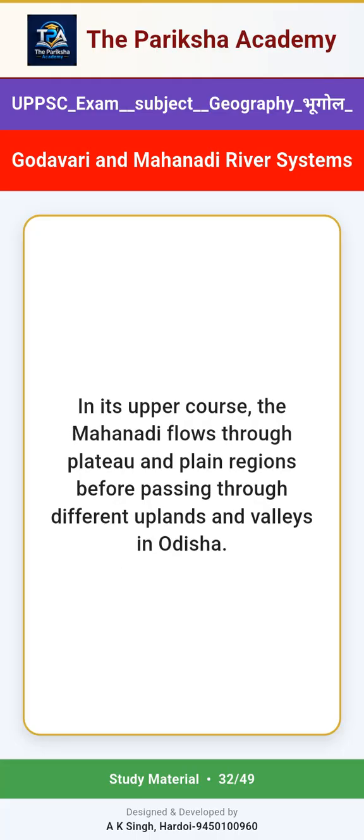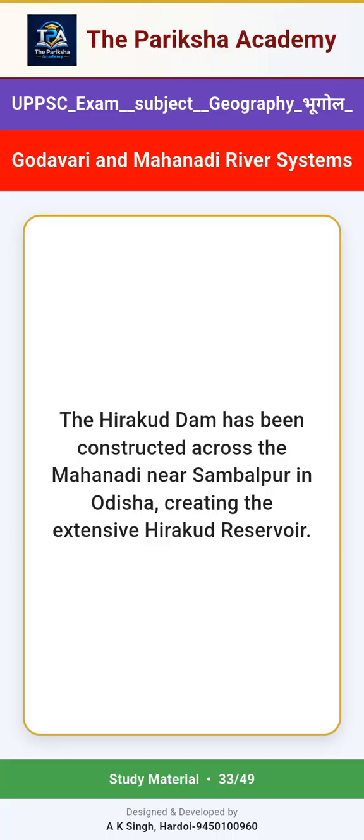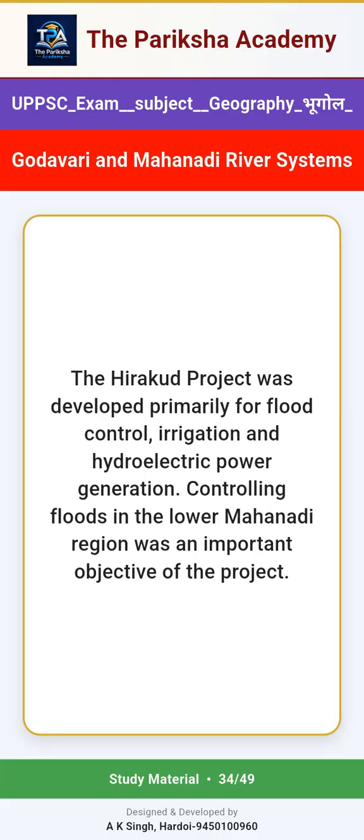In its upper course, the Mahanadi flows through plateau and plain regions before passing through different uplands and valleys in Orissa. The Hirakud Dam has been constructed across the Mahanadi near Sambalpur in Orissa, creating the extensive Hirakud Reservoir. The Hirakud project was developed primarily for flood control, irrigation and hydroelectric power generation. Controlling floods in the lower Mahanadi region was an important objective of the project.